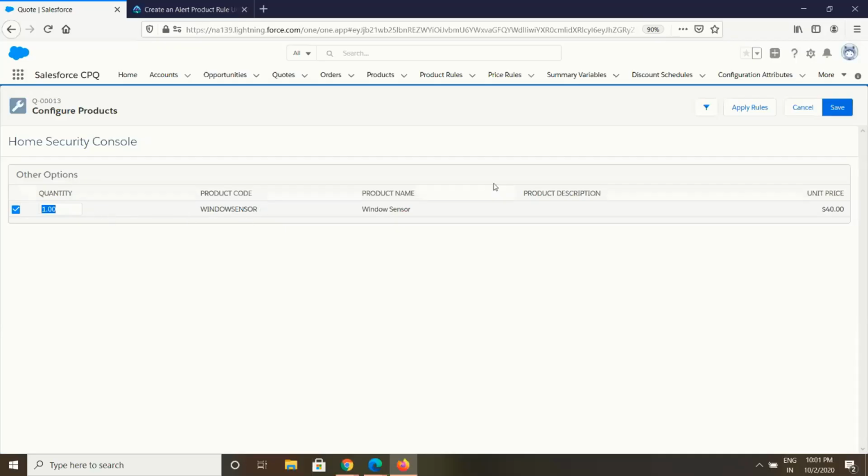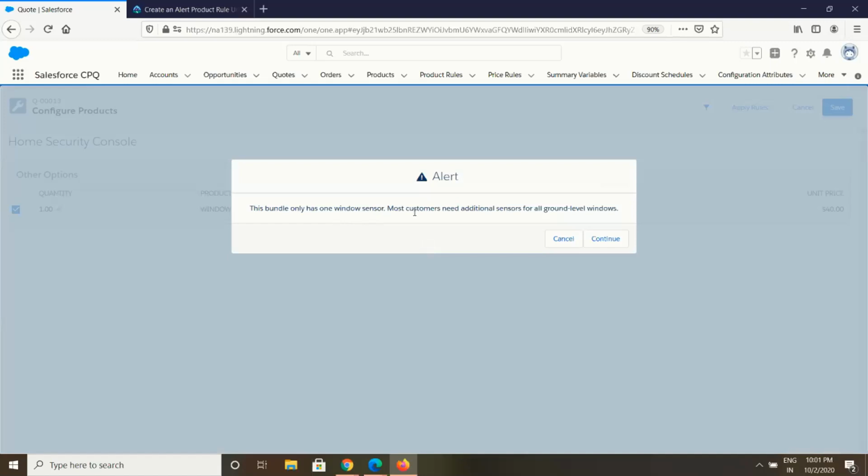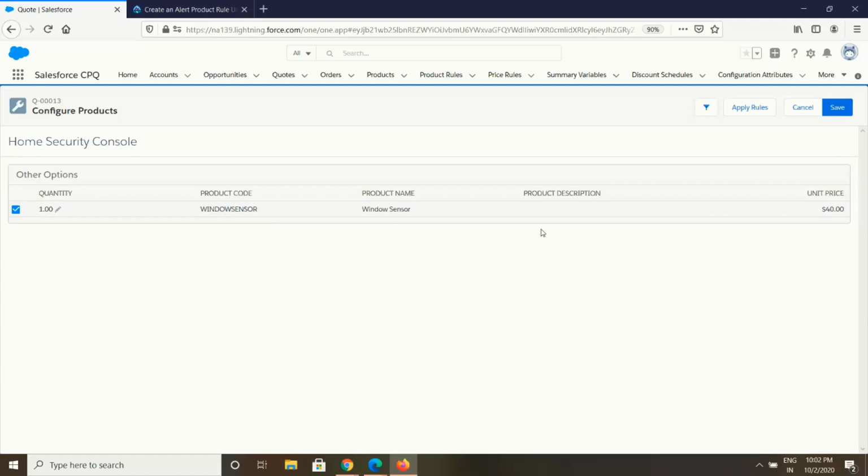Okay, so click on save. Yeah, so now you can see this alert message which you have configured in your own org. If you click on continue, then it will save that home security console bundle in the cart. If you click cancel, then it won't save, and you have the option to change the quantity. After changing the quantity you can save. Alert is to show the message, that's it.